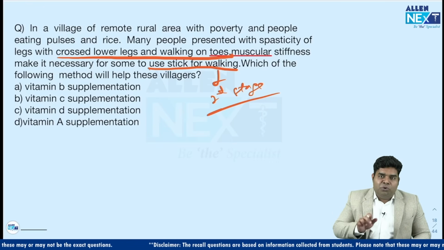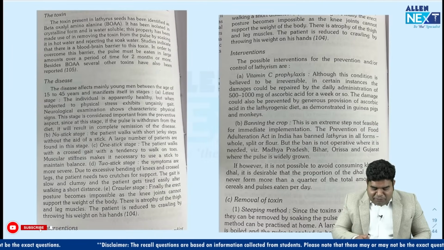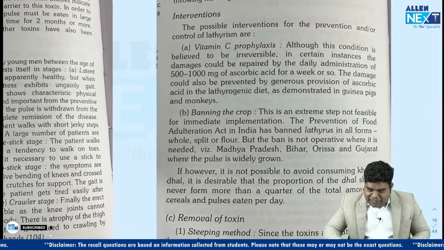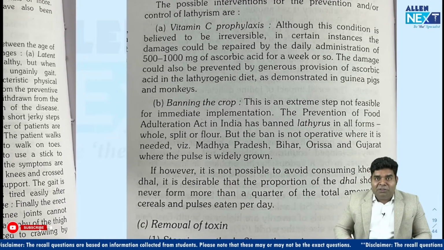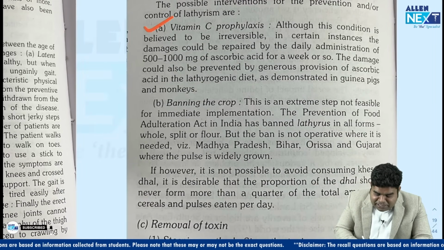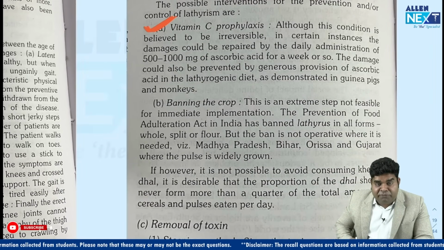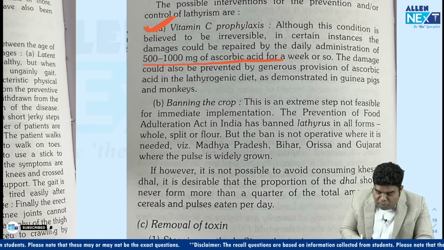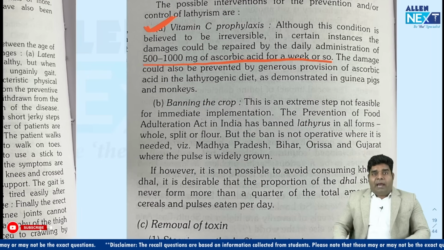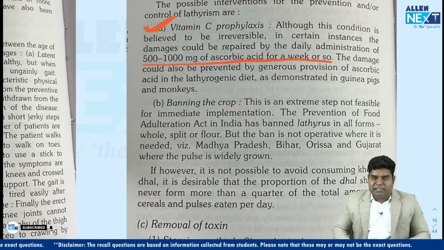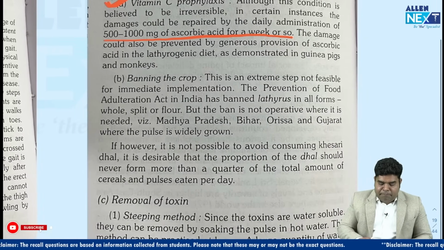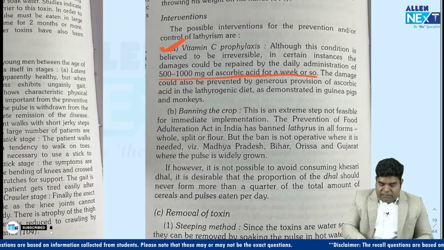But if you go to PARK, it will clear that in neurolathyrism, the prophylaxis is vitamin C, 500 to 1000 milligram of ascorbic acid for a week. And the other way of helping is by the steeping method and parboiling. What is the steeping method?